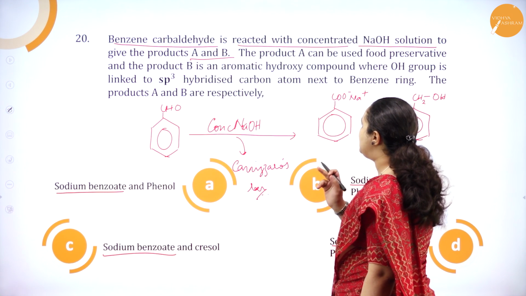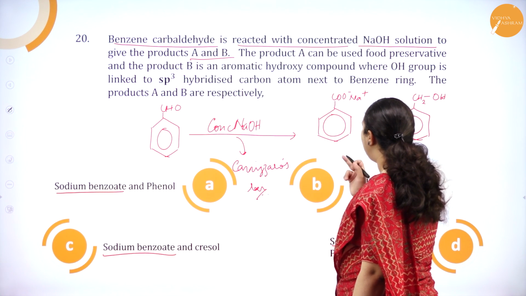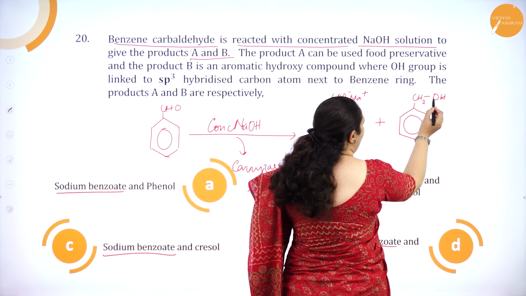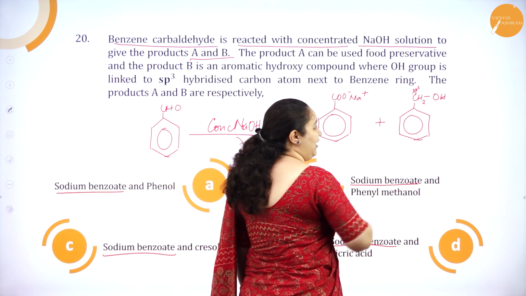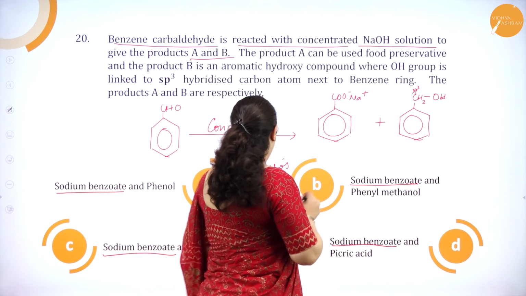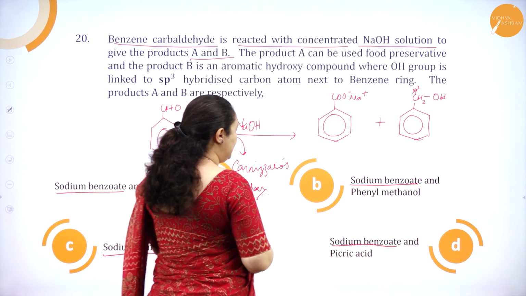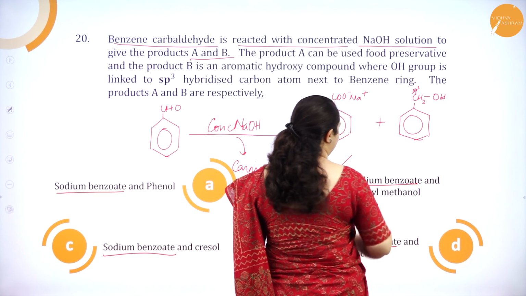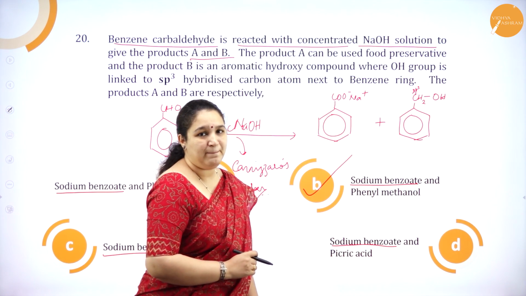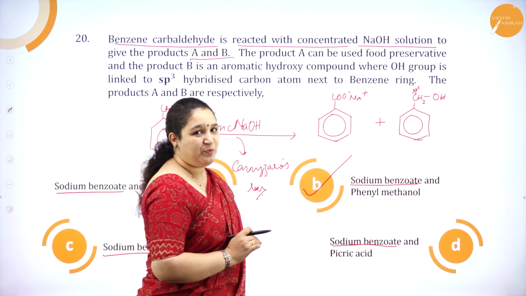Where the OH group is linked to an sp3 hybridized carbon atom next to the benzene ring. If benzene ring OH is attached to an sp3 hybridized carbon atom. So what is the name of this now? Whether it is phenol? No. Whether it is cresol? No. Whether it is picric acid? No. So it should be phenyl methanol. It is phenyl methanol. Okay, so I hope you have understood.